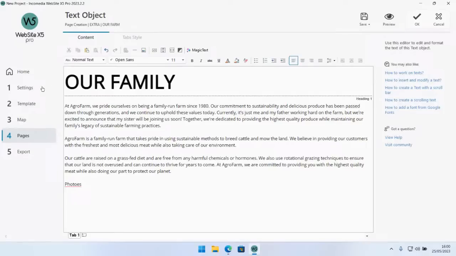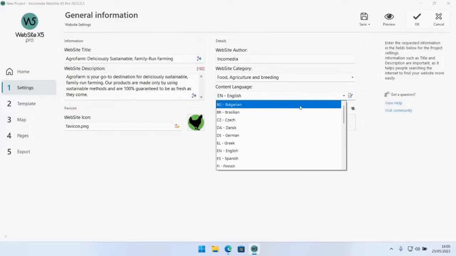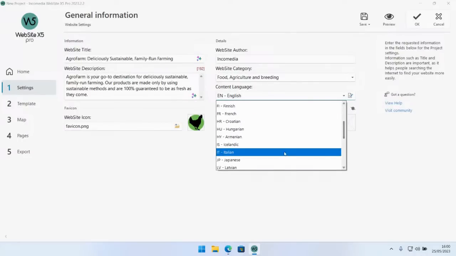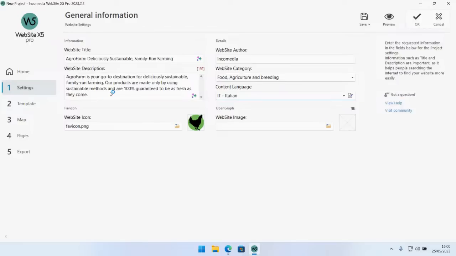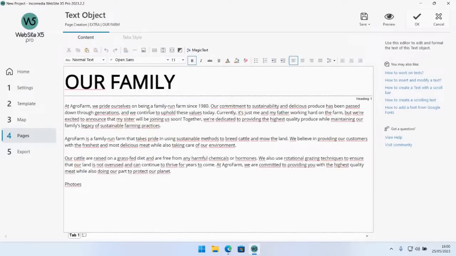Right now, the automatic correction is going to work in English only, due to the fact that we selected English as content language right here. So if I want my system to work with the Italian language or maybe with Spanish, all you need to do is go back to step 1 and change the language right here. So let's say I'm going to be selecting Italian. If I go back to that page and open up the same text object, now probably most of the things are going to get highlighted right here, because now it's checking for Italian and not English anymore.